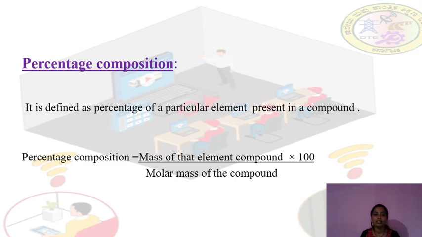Now there is an equation for calculating percentage composition. Percentage composition is equal to the mass of that element in a compound divided by the molar mass of the compound, into 100. So this is the expression or equation to calculate the percentage composition.